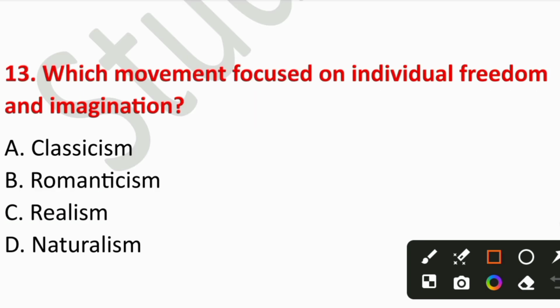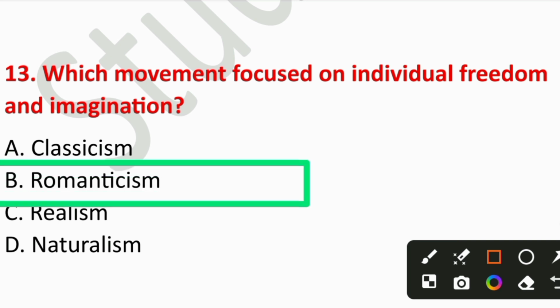Question number 13. Which movement focused on individual freedom and imagination? A. Classicism, B. Romanticism, C. Realism, or D. Naturalism. So the right answer is option number B, Romanticism. Romanticism celebrated individuality, freedom, and imagination.